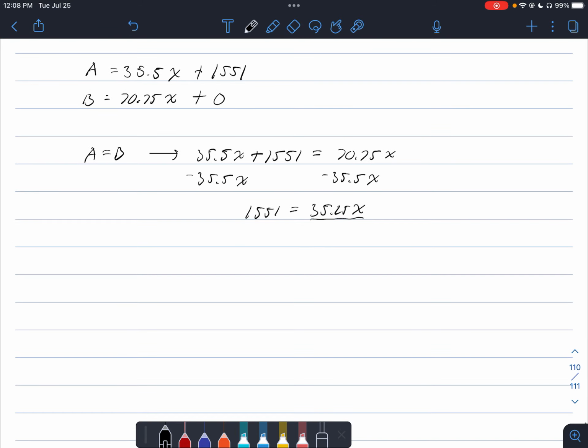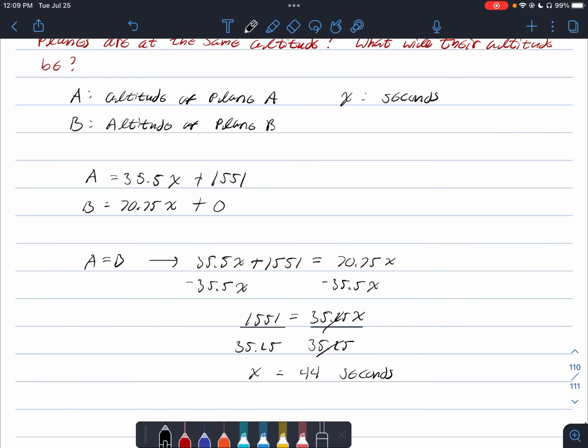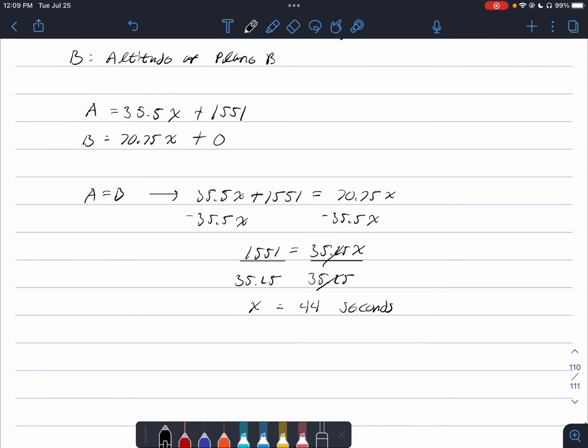And now we can divide both sides by 35.25. Okay, these will cancel, and we get x is equal to 1,551 divided by 35.25. And we get x is equal to 44 seconds. Okay? So after 44 seconds, these two planes will be equal to each other in altitude.